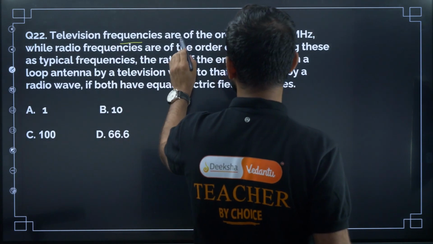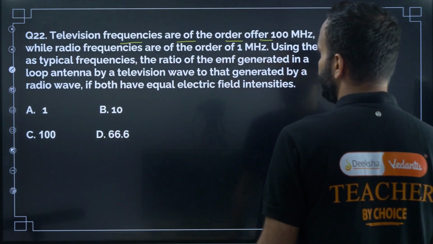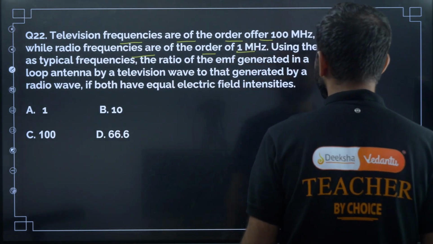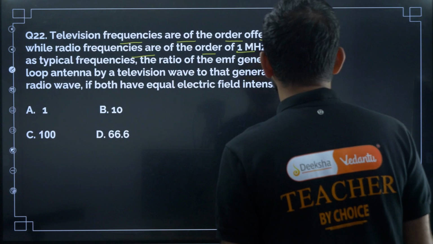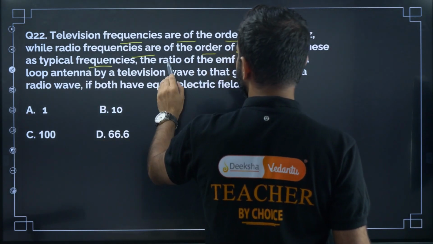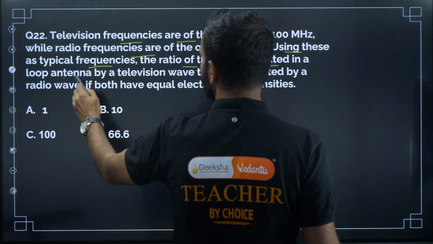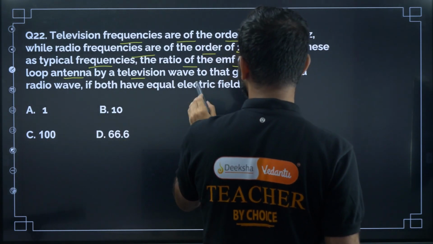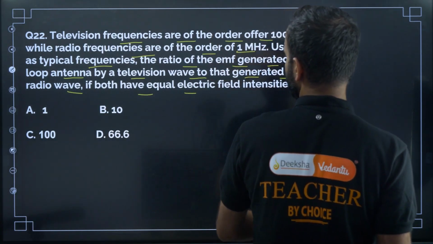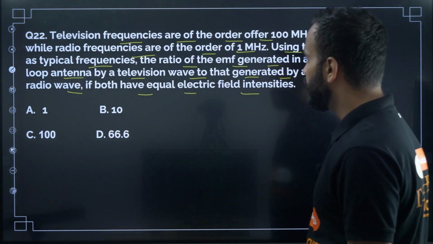Television frequencies are of the order of 100 megahertz, while the radio frequencies are of the order of 1 million hertz. Using these typical frequencies, find the ratio of the EMF generated in a loop antenna by a television wave to that generated by a radio wave, if both have equal electric field intensity. Okay, both have equal electric field intensity, right?